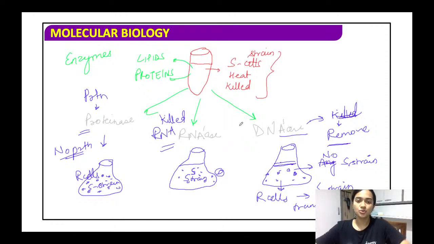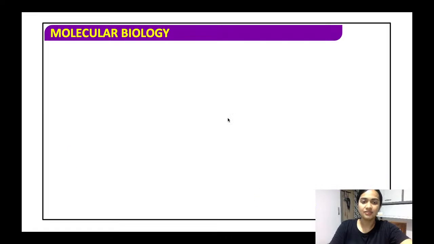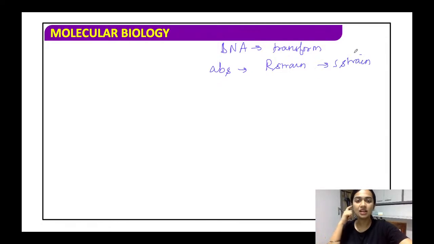This is clear? So here we conclude that it is the DNA that undergoes the transformation. Basically, it is the DNA that helps in the transformation. So in the absence of the DNA, there was no transformation from the R strain to the S strain. This is clear? Now in the proteinase case, protein was removed, but there was RNA and there was DNA.